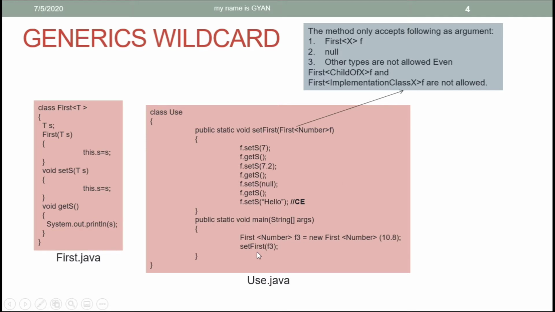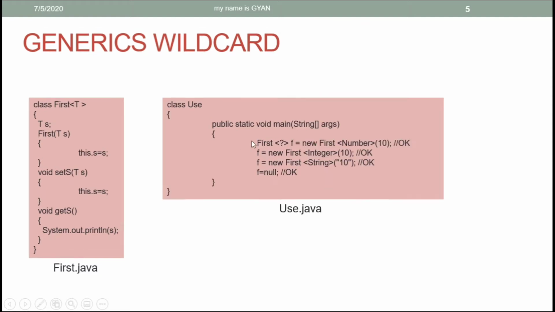So here we can call the set first method by using the reference variable f3 because the reference variable f3 is of type first with number as its type argument. So if you want to store anything in the reference variable f, then you can use a wildcard. The question mark symbol between opening and closing brackets is called the wildcard, the generics wildcard.